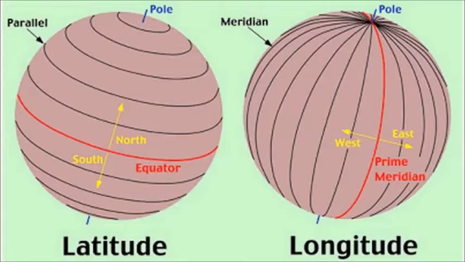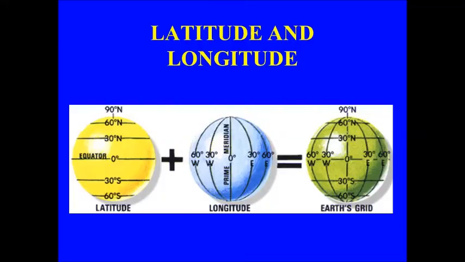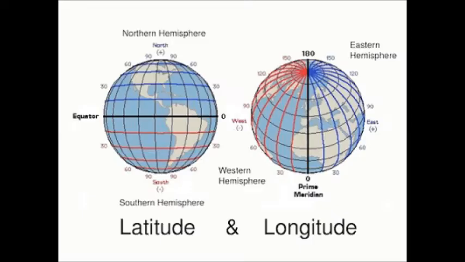Latitudes and longitudes. The Earth is spherical in shape. Therefore, it is difficult to locate the places, the direction, and calculate distance between places.